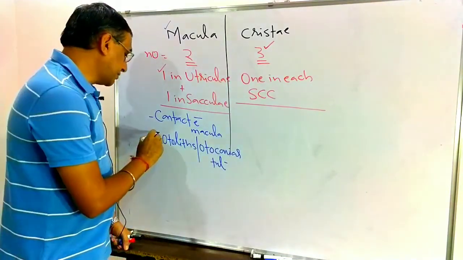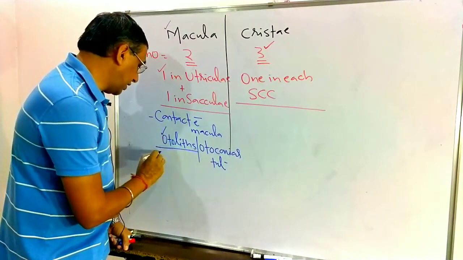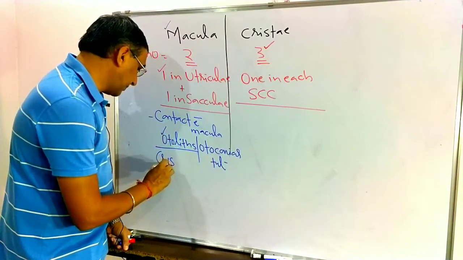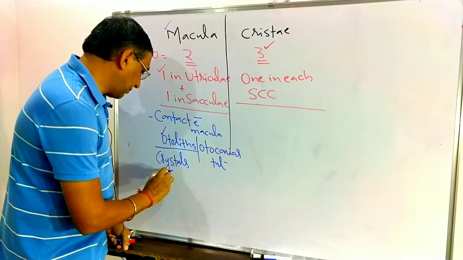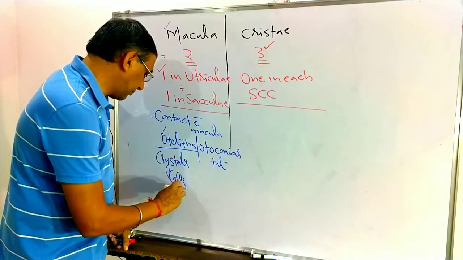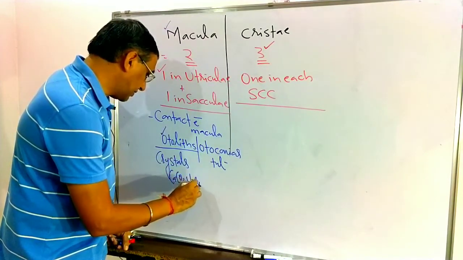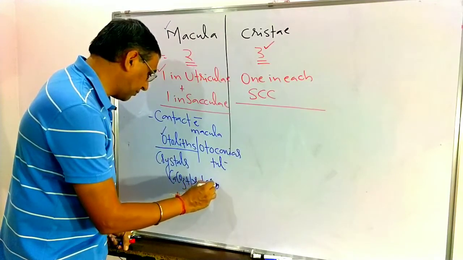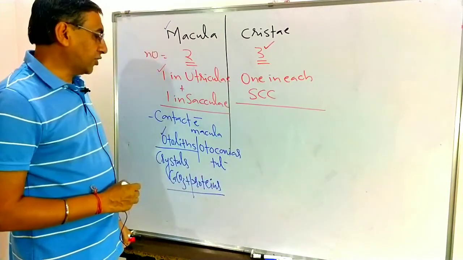We have already discussed what otoliths and otoconia are. They are crystals made up of calcium carbonate and protein.